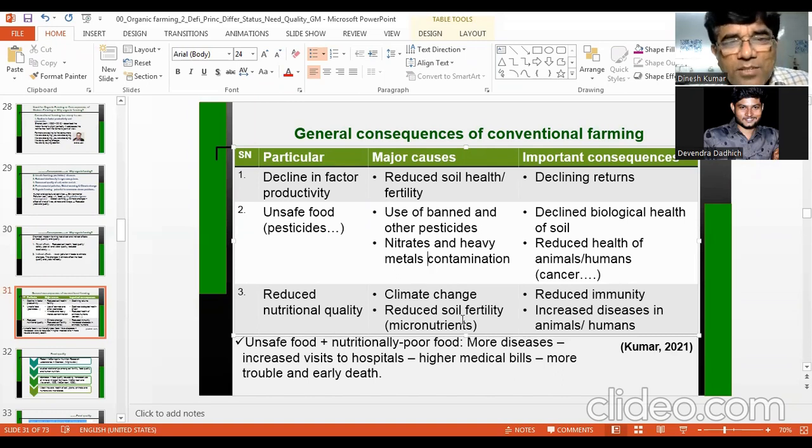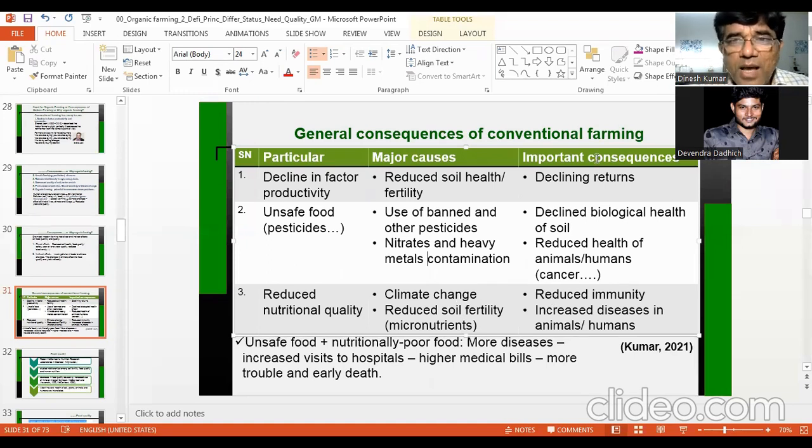So your plant will also be deficient in sulfur. And ultimately, the proteins which are made of sulfur will be deficient in that plant. So that means the quality of the food will be reduced. That particular food will contain less protein. Therefore, reduced fertility will result in reduced nutritional quality.